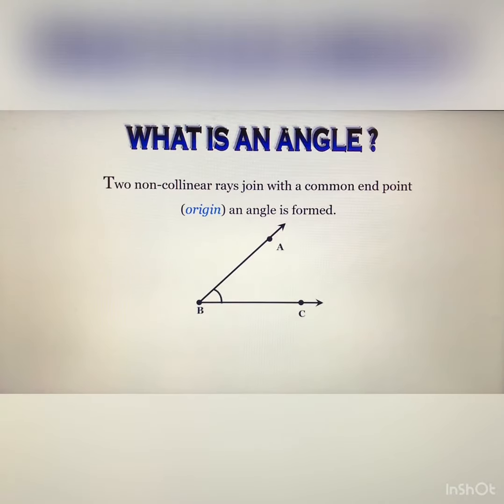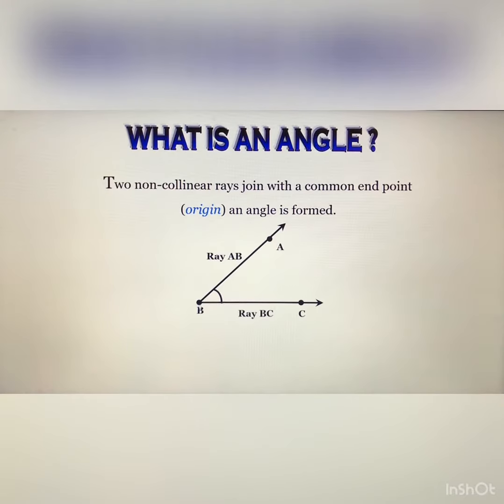You can see that this is a ray, that is AB, and this is the second ray, that is BC, and both rays have a common end point, that is point B. This point B is also known as the origin, and this is an angle. So the name of this angle will be angle ABC, otherwise angle CBA. Every time you put point B just in the middle.